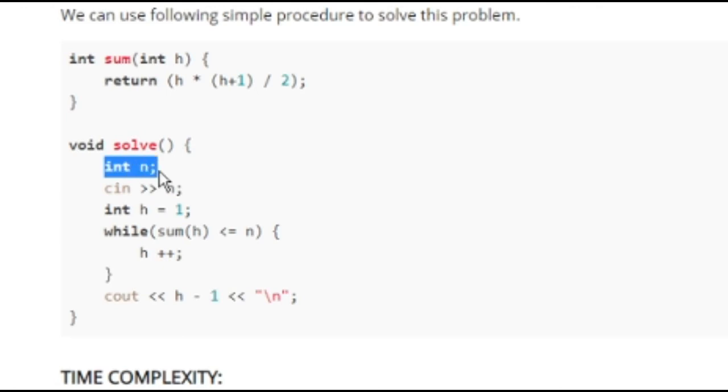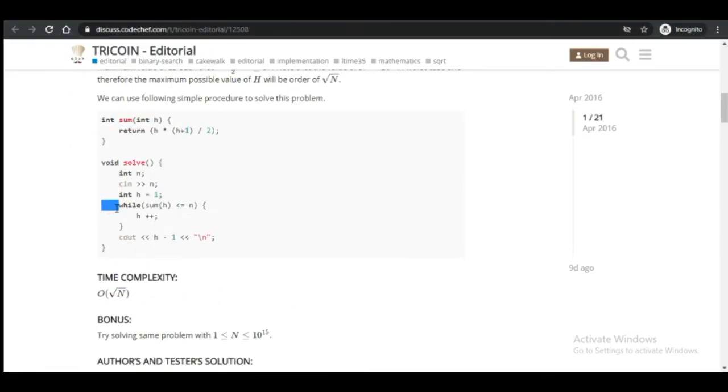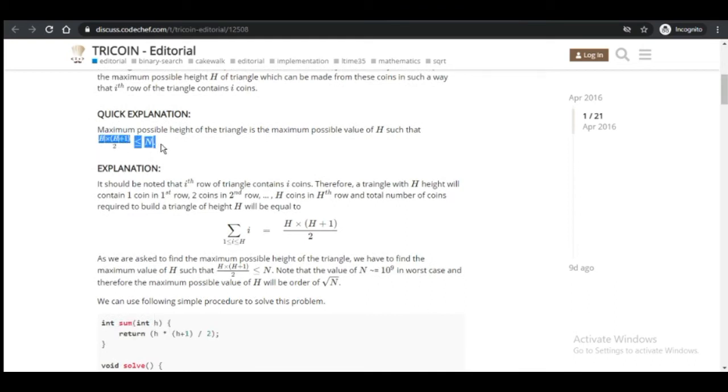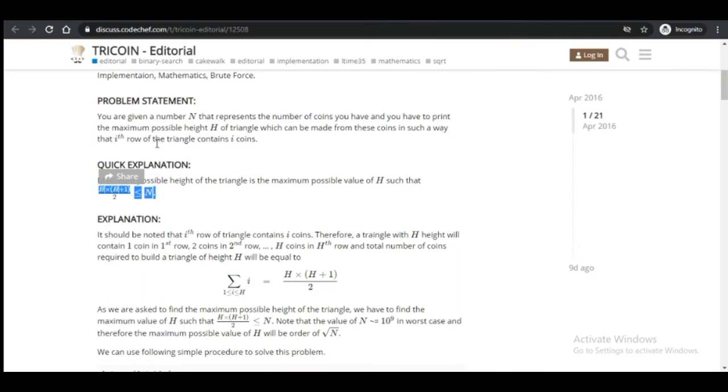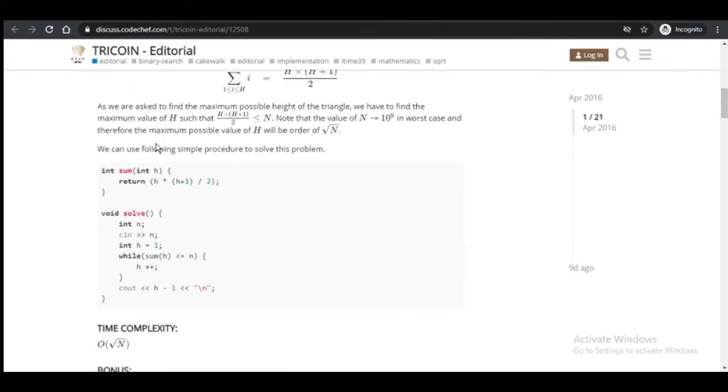What is the function? We take int n, then cin the number, and height is 1. While sum of h is smaller than or equal to n: in this while loop they are calling sum, and for int h it returns h times (h plus 1) divided by 2 according to the formula. This is the formula to calculate the maximum height of the triangle formed.